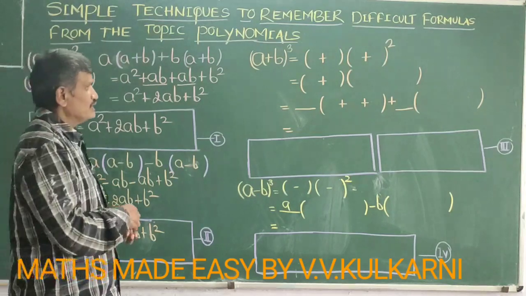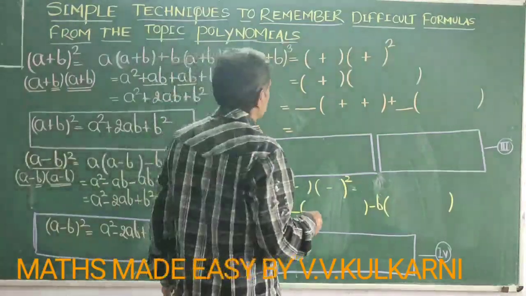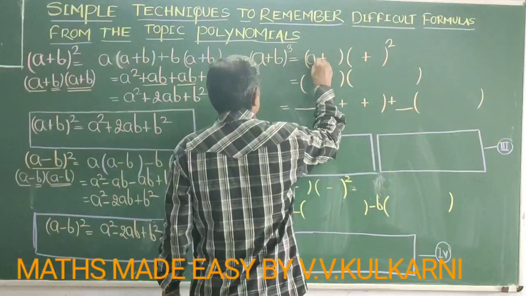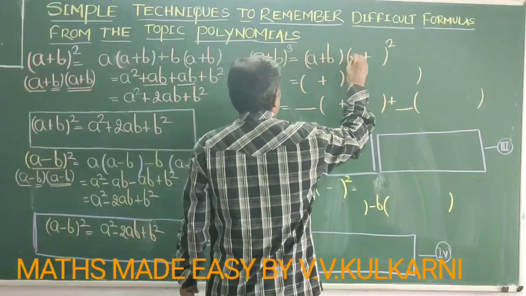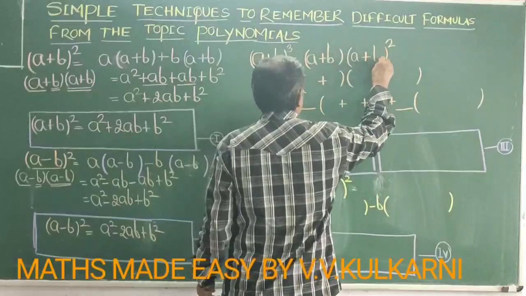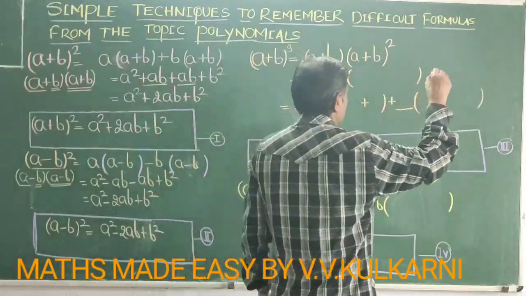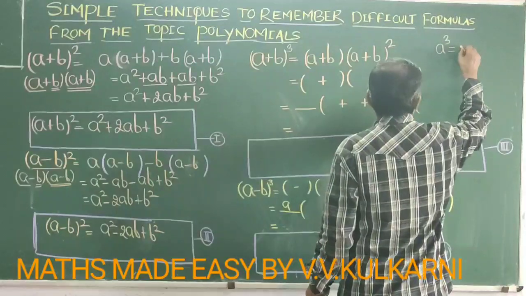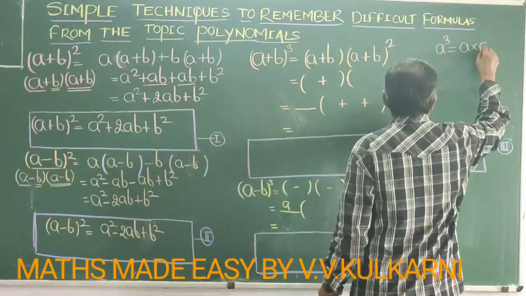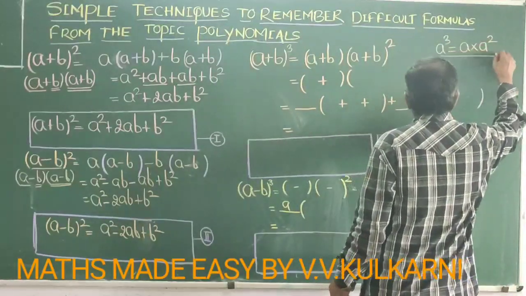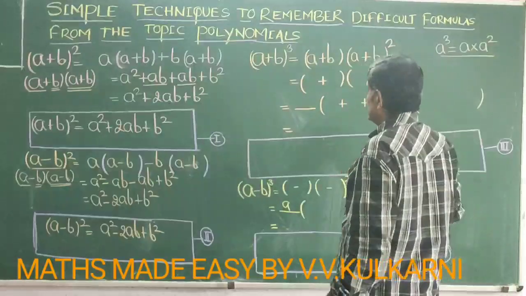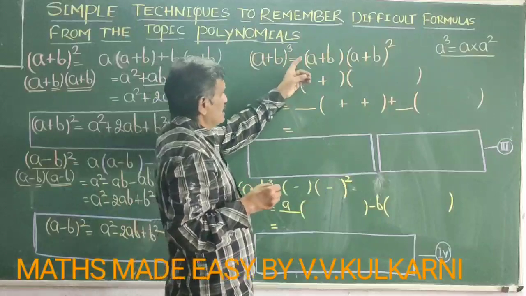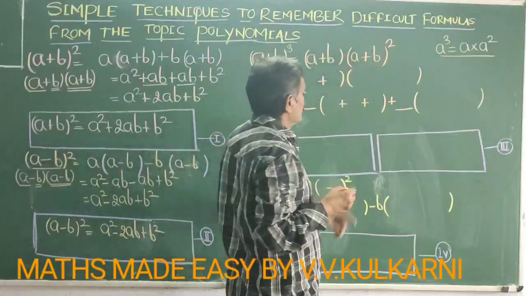Now the next formula is a plus b whole cube. See, what I will do is a plus b whole cube can be written as a plus b into a plus b whole square. And just see, children, how you write a cube: usually you write a into a square, isn't it? In the same way, a plus b whole cube is a plus b into a plus b whole square.